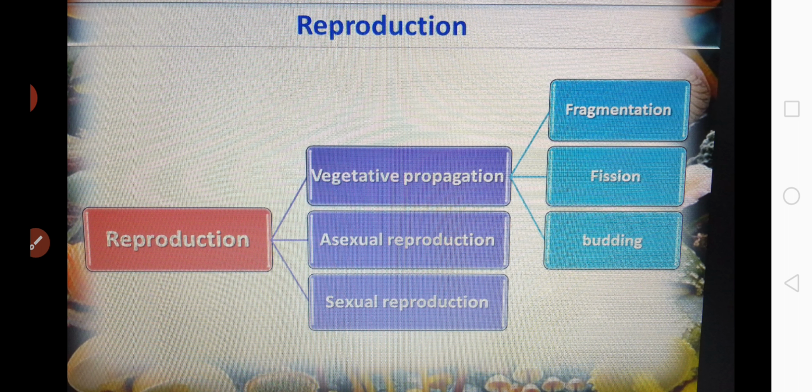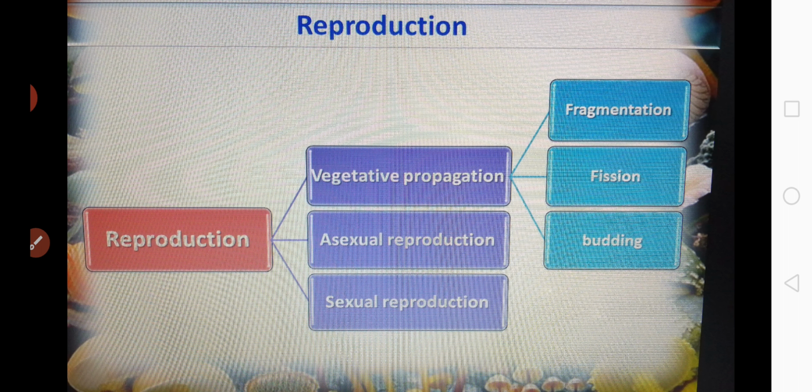Whereas fission means it is the division of the parent body. So the parent body divides to form the new individual. And budding means here the parent body during vegetative reproduction produces a small outgrowth, and this outgrowth is called a bud, and the process is called budding. So in this way vegetative reproduction takes place.